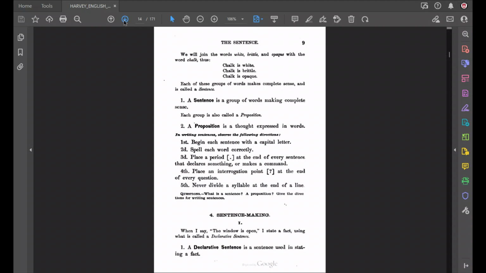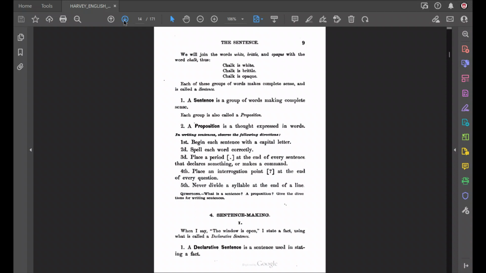Okay? So let's say, just to use the example in our book, we have the idea of chalk. Okay? And over here we have the idea of whiteness.